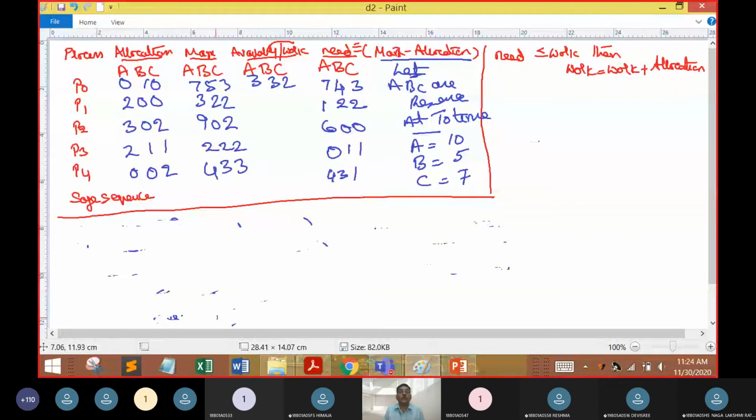Similarly, what is the available, or what is the work, of C? That is 2. How much is there in the allocation? 2 plus 1 plus 2, so that is 5. And what is the availability? 2. So 2 plus 1 plus 2 plus 2 is equal to 7. So that is how we get the values that we are going to assume. Now let us compute the safe state.